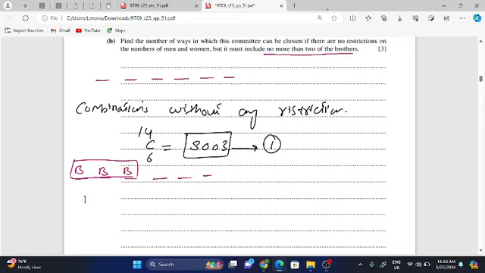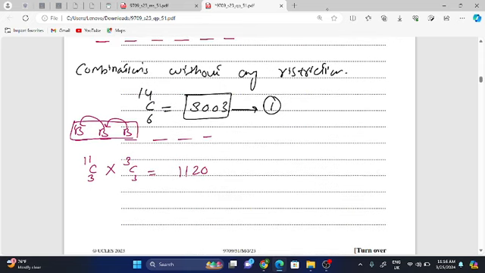The remaining would be 11C3, and the other 3 positions can be filled from the remaining 11 because 3 brothers are already selected, times 3C3, because the brothers can be swapped, but they are identical. Once you solve it, you will get 1120, marked as equation 2.